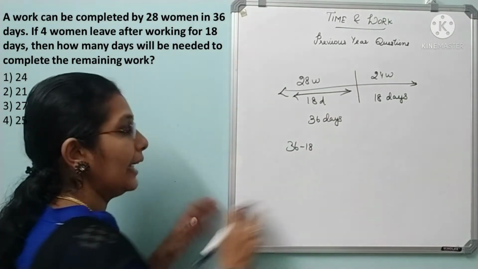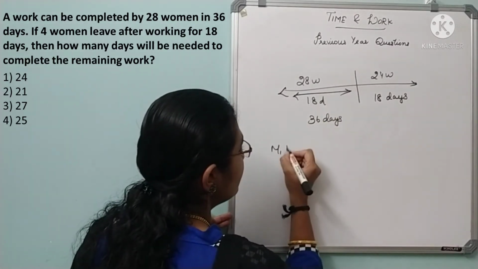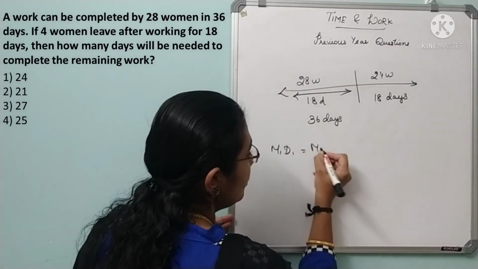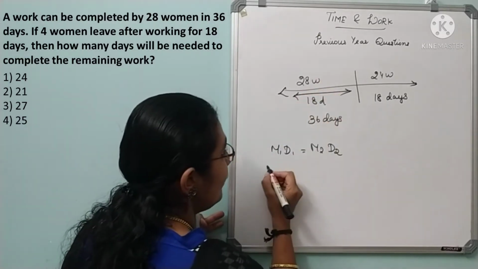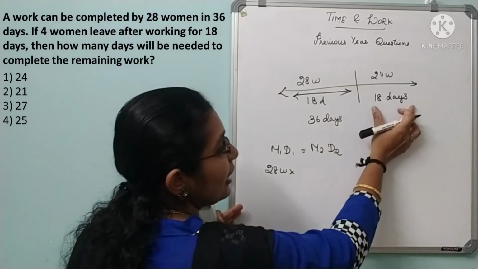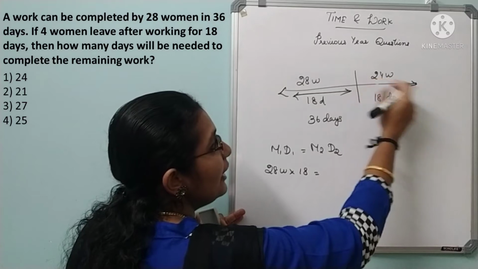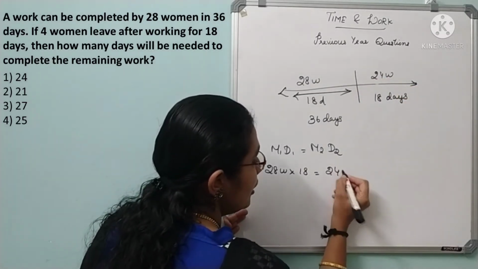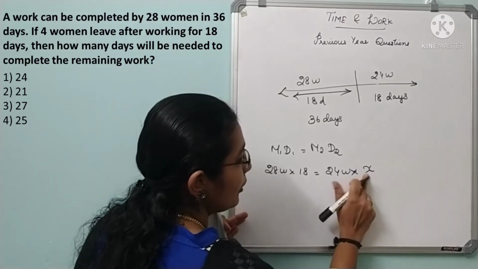So you will use the actual concept. So what is the actual concept? M1 D1 is equal to M2 D2, right? Here M1 was 28 women. They will actually have to complete the remaining work in 18 days. But now there are only 24 women. So in how many days they will complete? So X you can keep, okay?